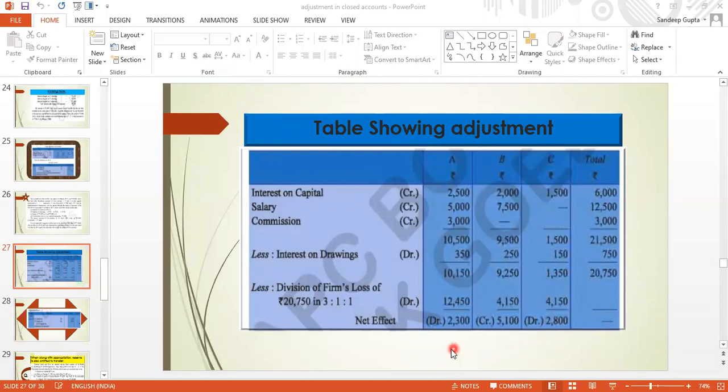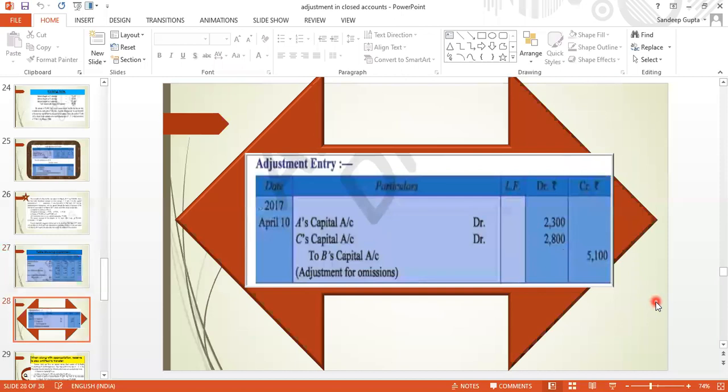So now it is clear that A's capital account will be debit, C's capital account will be debit by this much, and B's capital account should be credit. So you can see here in front of you, the adjustment entry on 10th April, the transaction would be done. A's capital account debit, C's capital account debit, and to B's capital.